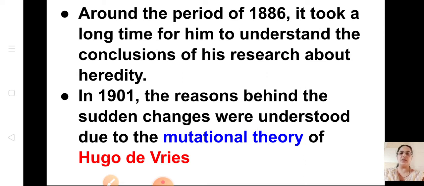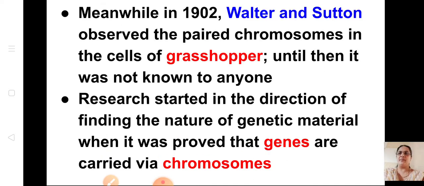You just have to learn the names of the scientists, because last year this portion was omitted, but we will go through this because we don't know whether it will be omitted or not. Okay, so mutational theory by whom? Hugo de Vries. Okay, meanwhile in 1902, Walter Sutton observed the paired chromosomes in the cells of grasshopper.